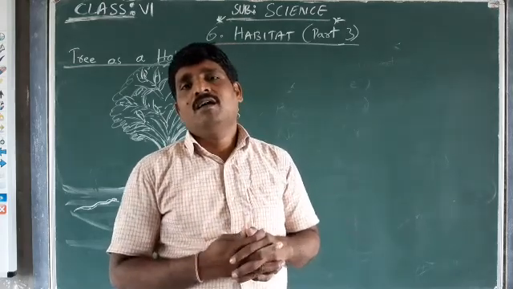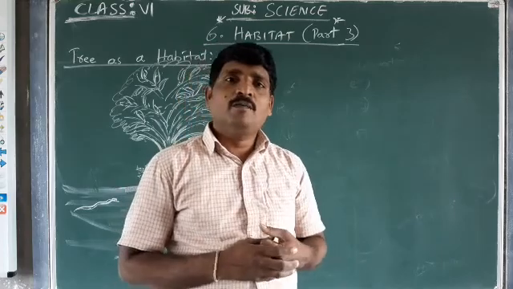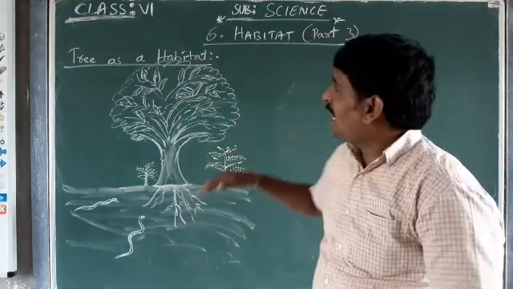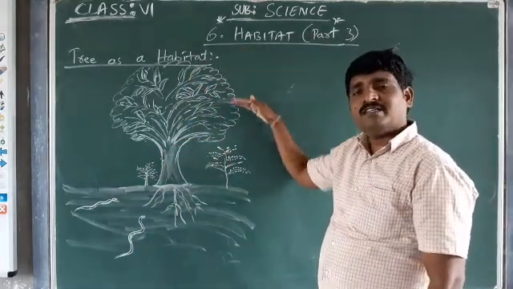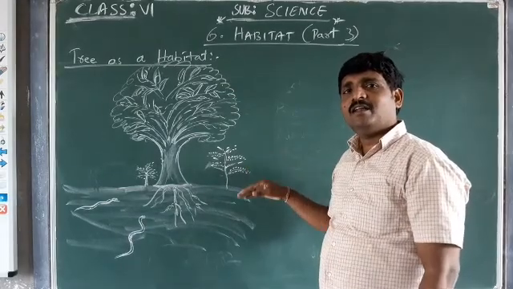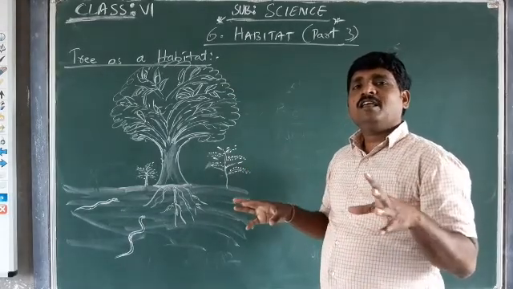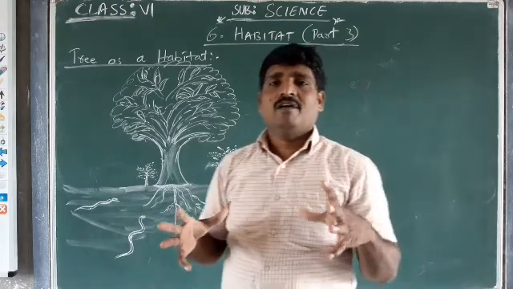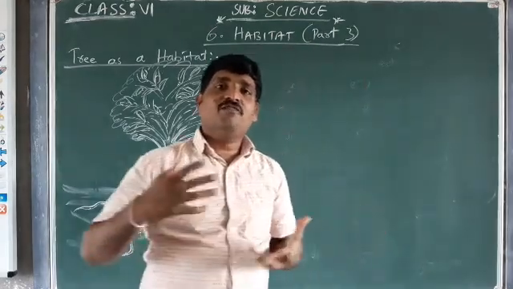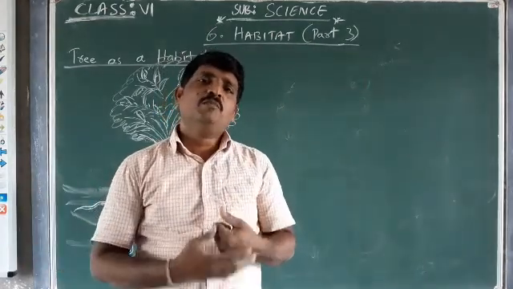Nearby our home we may not have a pond. But whenever we discuss the concept of tree as a habitat, around us we can see plenty of trees, different kinds of trees.